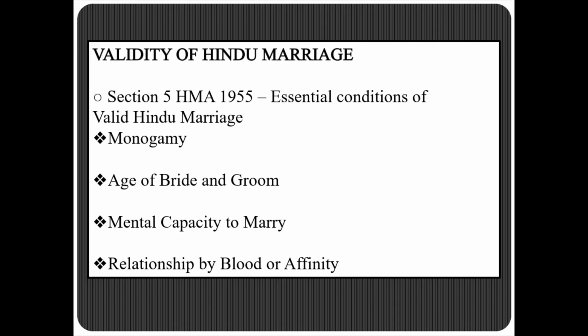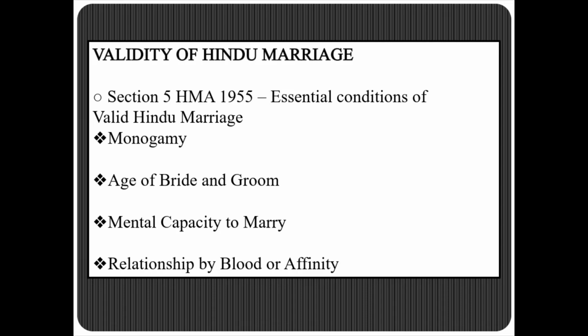Then comes clause 3, that is, the bridegroom has completed the age of 21 years and the bride the age of 18 years at the time of marriage. So the age of bride and groom must be completed, that is, for a boy to be 21 years and a girl to be 18 years of age to come under a valid marriage.